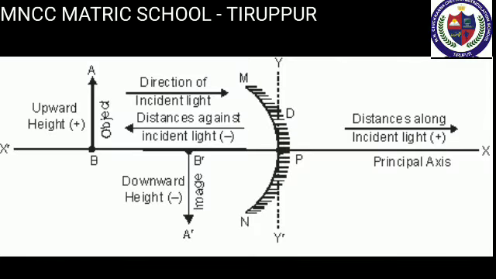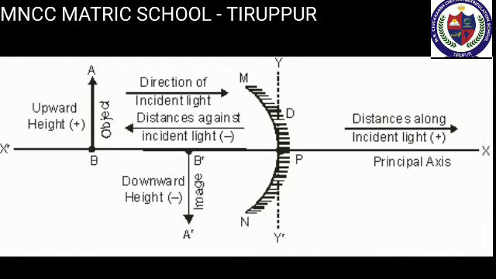Next, let's learn about sign convention for measurement of distance. We follow a set of sign convention called the Cartesian sign convention to measure distance in ray diagram. In this convention, the pole of the mirror is taken as the origin. The principal axis is taken as the x-axis of the coordinate system.